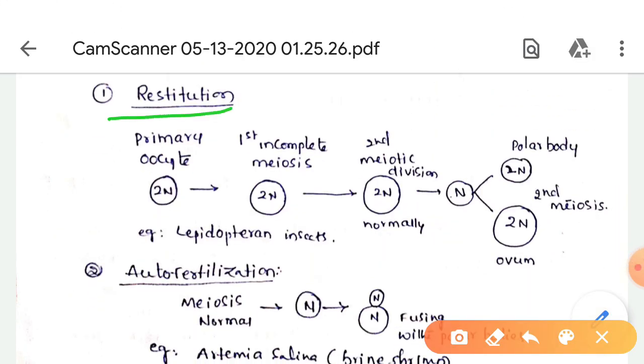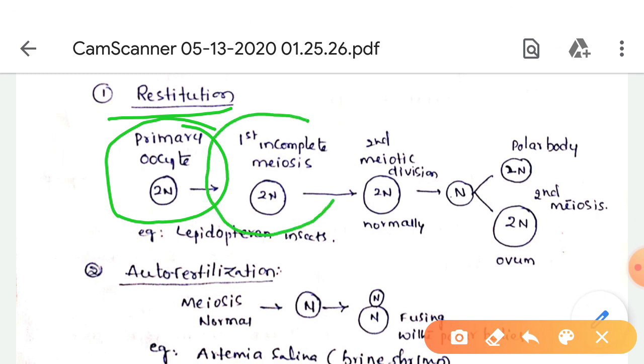Restitution means in this process the first meiotic division of the primary oocyte is incomplete and the second meiotic division is completed normally. Due to the second meiotic division, two cells are formed, one small cell and one large cell.